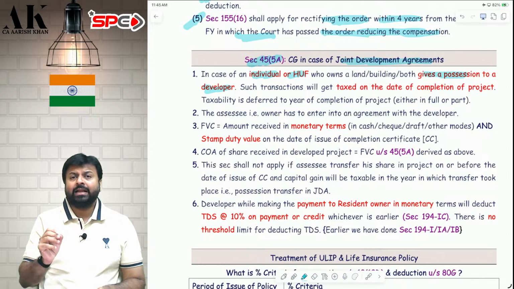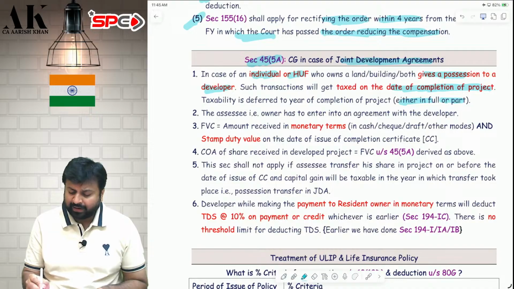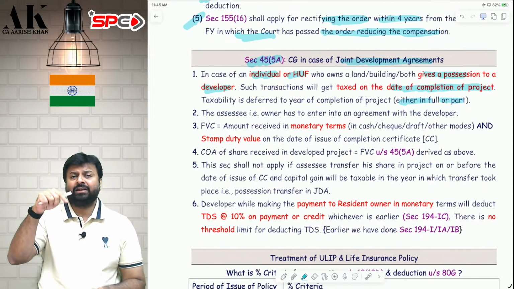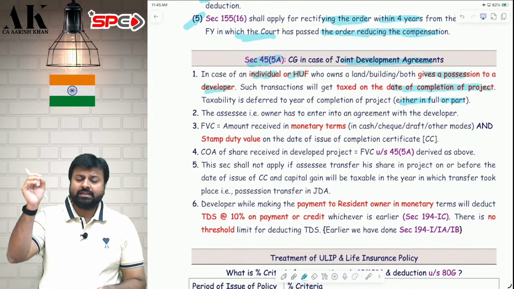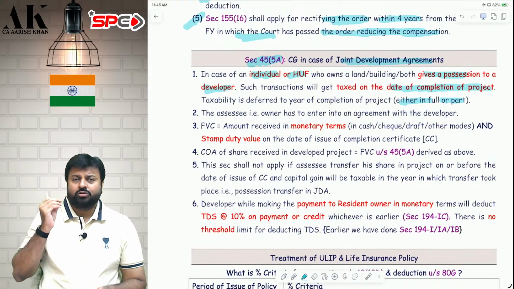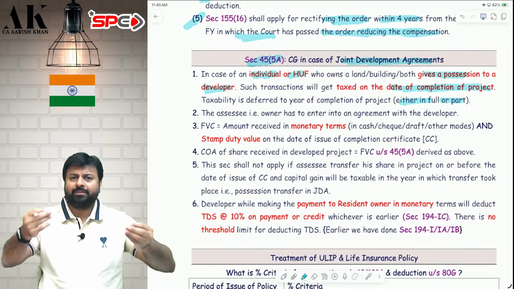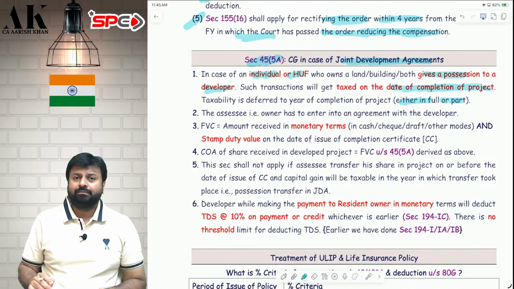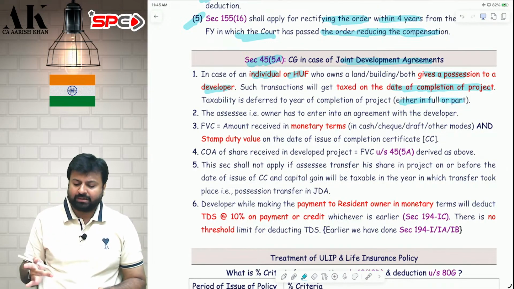The government has said that it will be taxable on the date on which the project is completed, either in full or in part. If it is completed fully or partly, in that year we are going to tax it. We are not going to tax it today. So what is the entire process over here? I am an individual HUF. I am giving you my land, my building, possession. In return, you are giving me some money and some part in the new project. Suppose 10 flats you will give me. So now when will this amount be taxable?